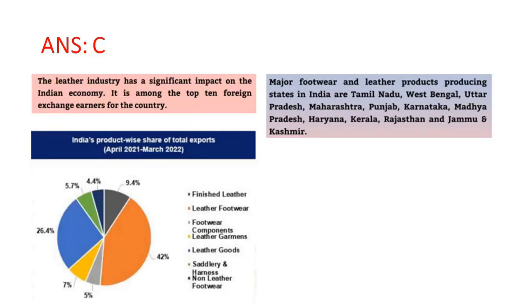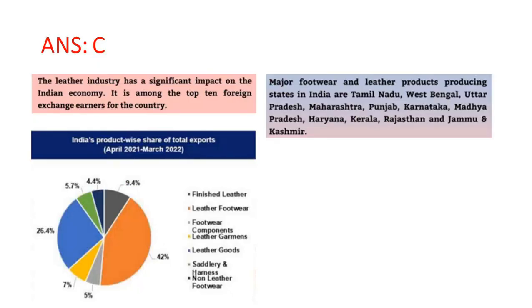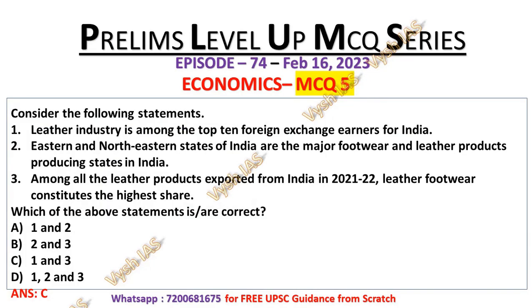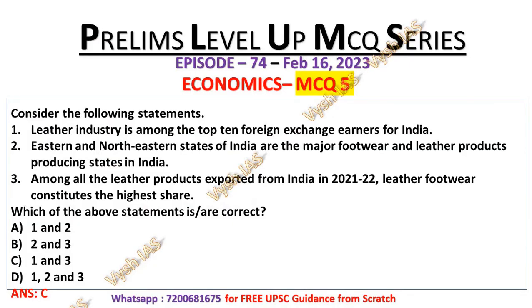Now statement number 2 is mentioned in the purple color box. The major footwear and leather products producing states in India are Tamil Nadu, West Bengal, Uttar Pradesh, Maharashtra, Punjab, Karnataka, Madhya Pradesh, Haryana, Kerala, Rajasthan, Jammu and Kashmir. So in the statement it is mentioned eastern and northeastern states, but from the solution we can understand that except eastern and northeastern states, the rest of the states are included. So that's why statement number 2 is incorrect. Now statement number 3: as we have already seen, among all the leather products exported from India, leather footwear constitutes the highest share. From the pie chart we can understand that leather footwear constitutes 42%. That's why statement number 3 is also correct.